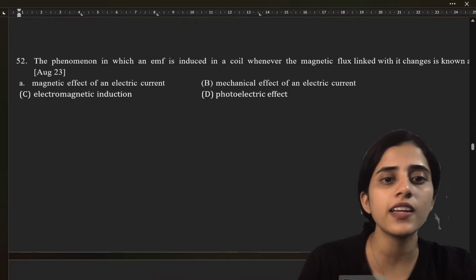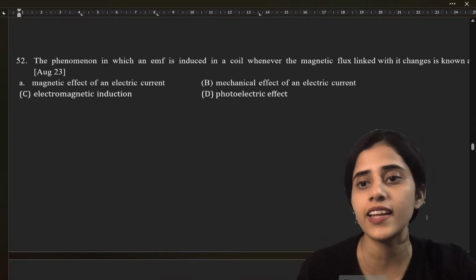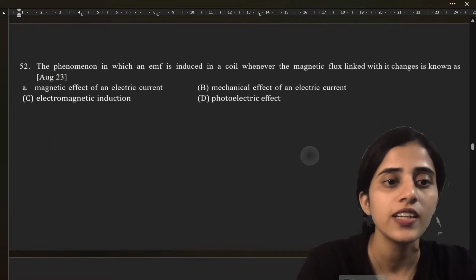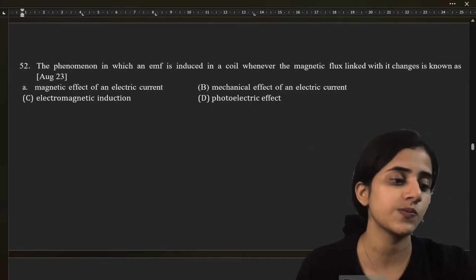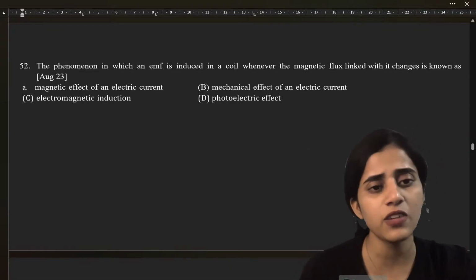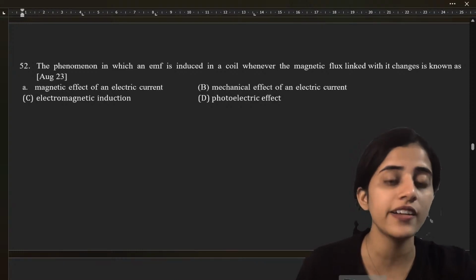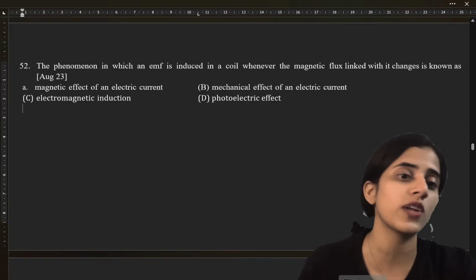The phenomenon in which an EMF is induced in a coil whenever the magnetic flux linked with it changes is known as: magnetic effect of an electric current, mechanical effect of an electric current, electromagnetic induction, or photoelectric effect?